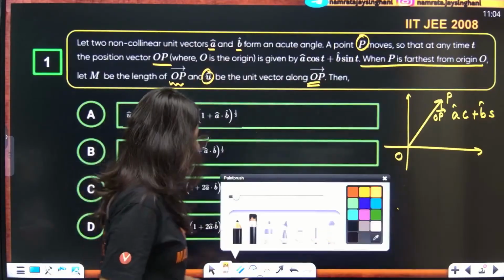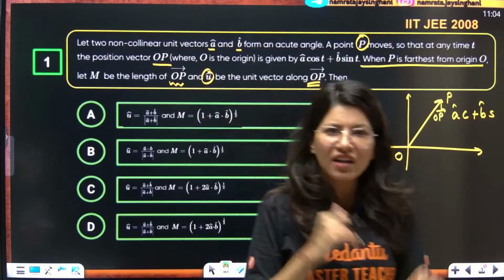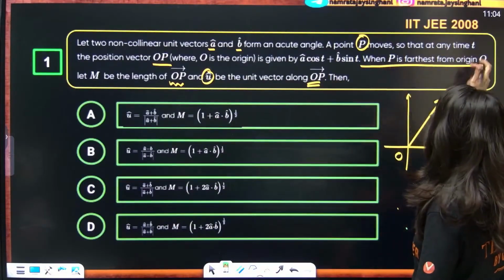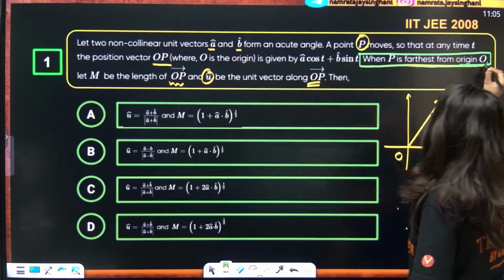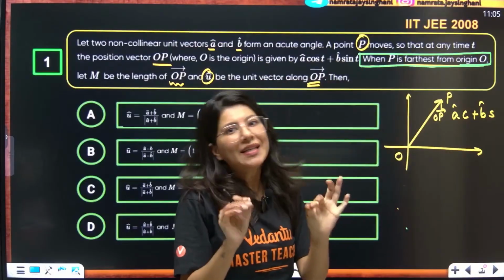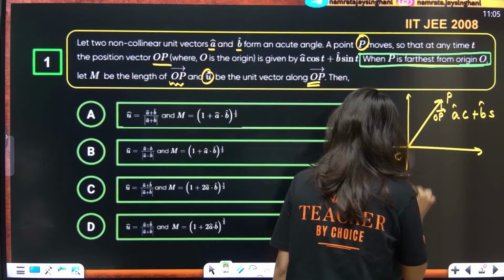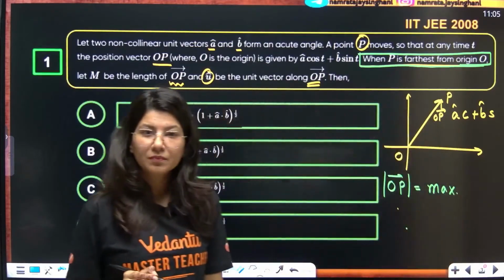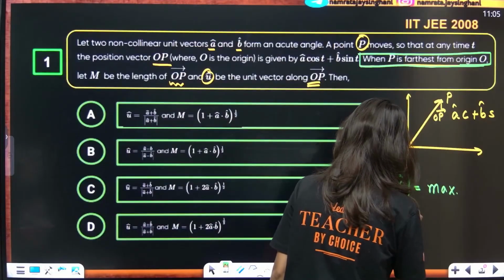What we need is for P to be farthest from O. This statement says the OP distance should be maximum, so the magnitude of OP should be maximum.